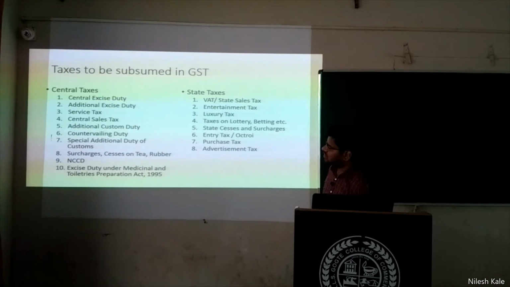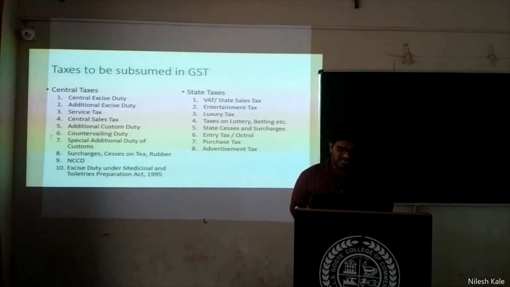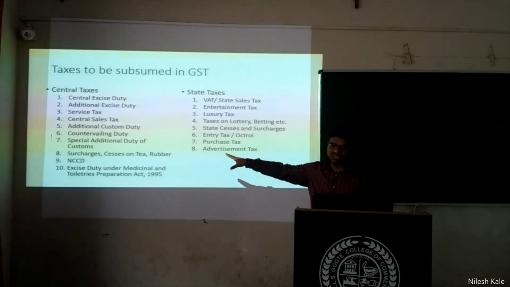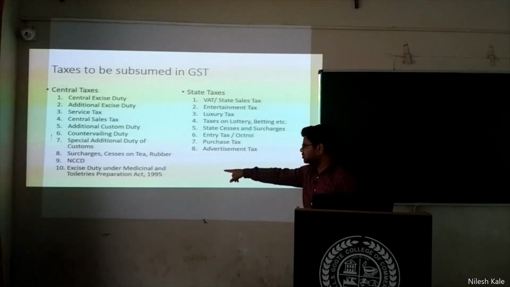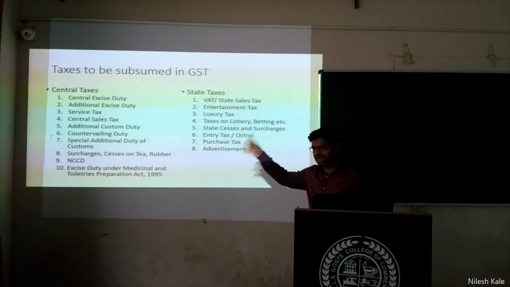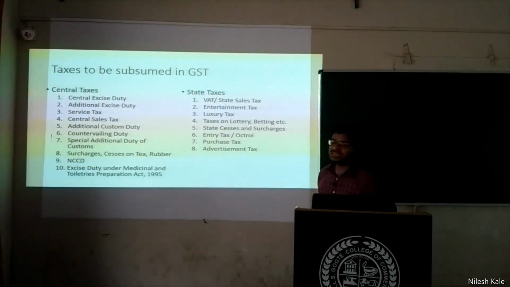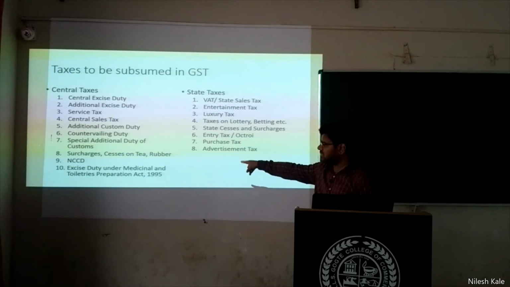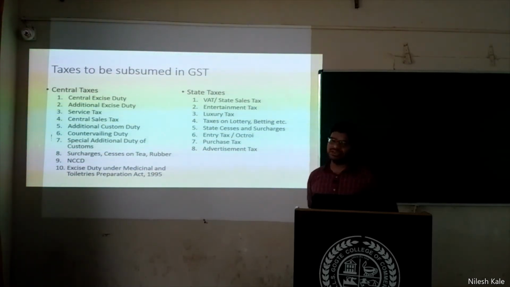Central excise duty, additional excise duty, service tax, central sales tax, additional custom duty, countervailing duty, special additional duty of customs, surcharges, cesses on tea, rubber, NCCD, that is number 9, National Calamity Contingent Duty, and then number 10, Excise Duty under Medicinal and Toiletries Preparation Act 1995. I will speak more about this excise duty later. Okay, girls, you should be aware of that part.